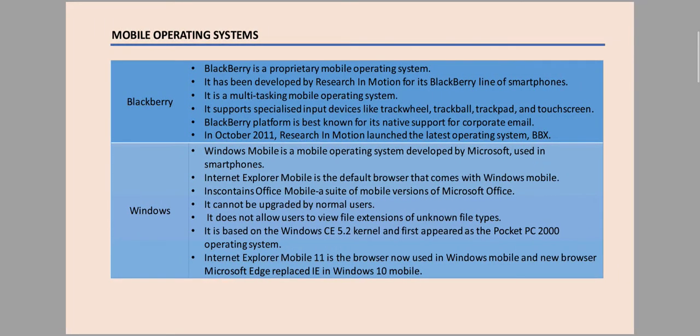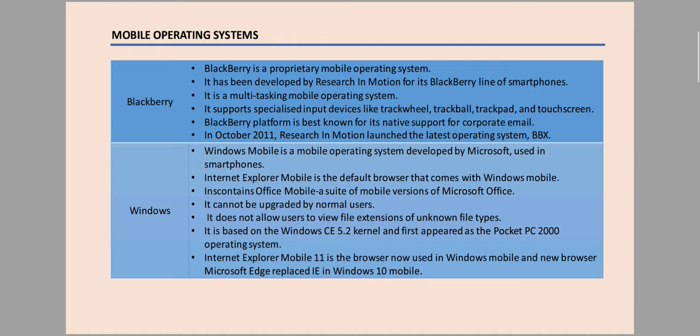Next is the BlackBerry operating system. BlackBerry is an operating system also used in mobile phones or smartphones. It was developed by Research In Motion for the BlackBerry line of smartphones. Only BlackBerry smartphones have this operating system. It is a multitasking mobile operating system, same as other operating systems. It supports specialized input like the track wheel, trackball, trackpad and touch screens.